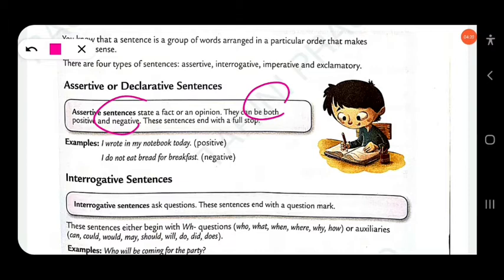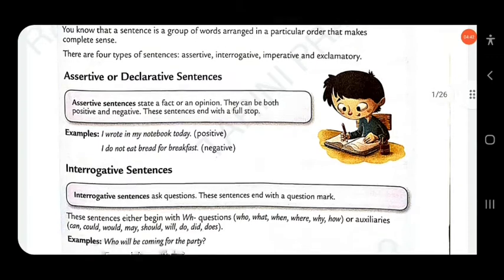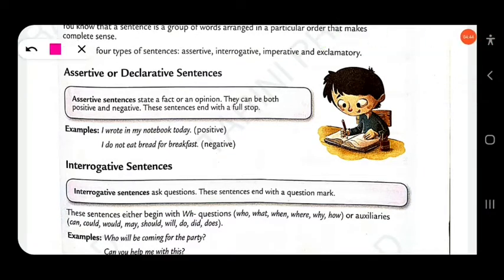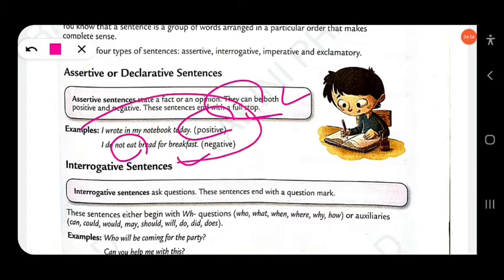I know you, I don't know you. These two sentences are declarative, one positive and the other negative, and they end with a full stop. I wrote in my notebook today is positive. I don't eat bread for breakfast is negative. Both are declarative or assertive sentences.